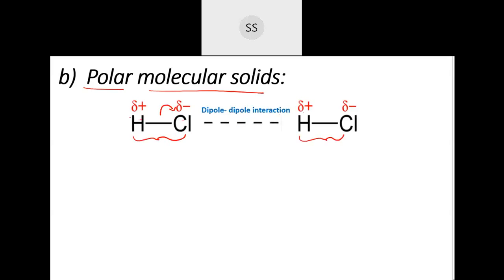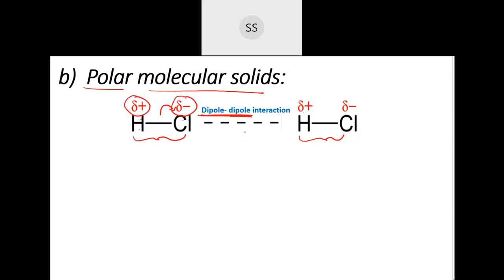So these molecules by themselves have a charge separation, whereas the earlier one which I showed you, by themselves they don't have a charge separation. There, charges were created for some reason, and due to that there is a force of attraction. But here it is not like that. The molecule itself has a charge separation, and due to that they try to interact with another molecule. So it is called dipole-dipole interaction because two poles have been created over here.